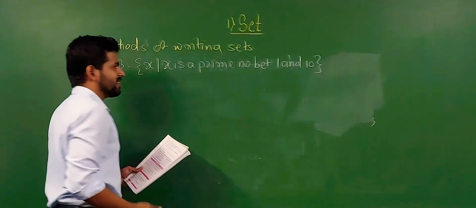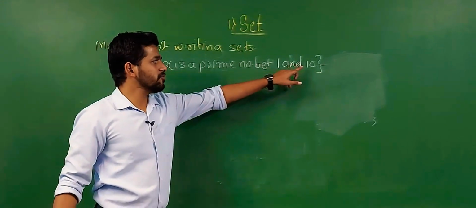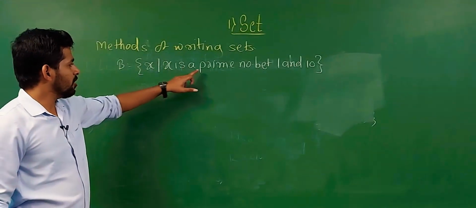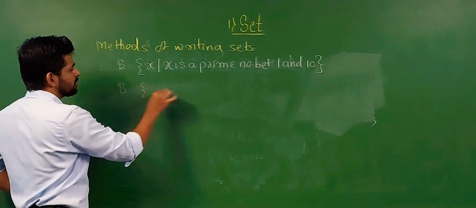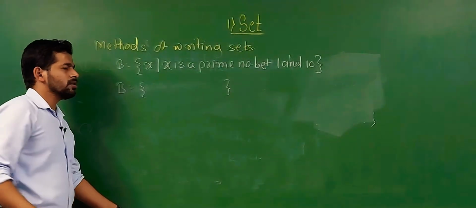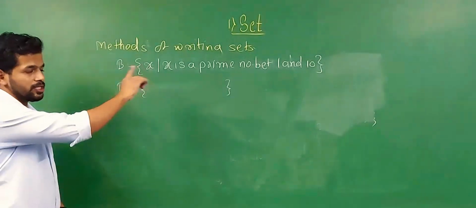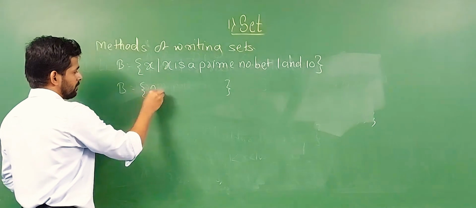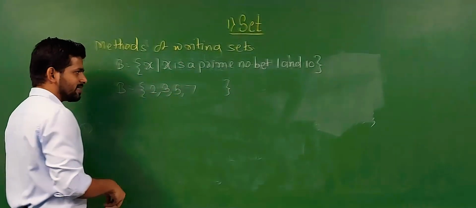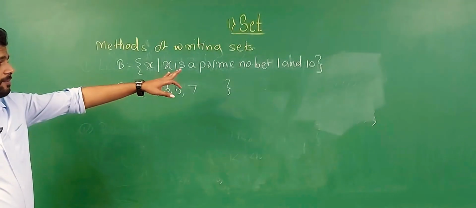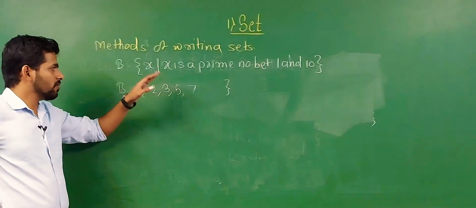It is clear that we have the value of x in between 1 to 10, but all those numbers are prime numbers. Prime number means a number divisible only by 1 and itself. 1 is not a prime number, but 2 is a prime number. After 2, 3 is prime, then 5 and 7. So the prime numbers in between 1 to 10 are 2, 3, 5, 7.